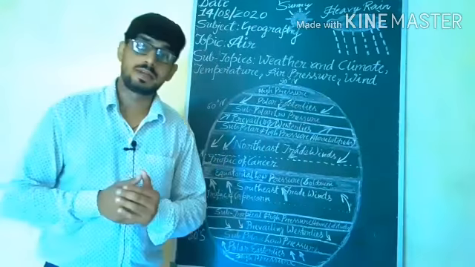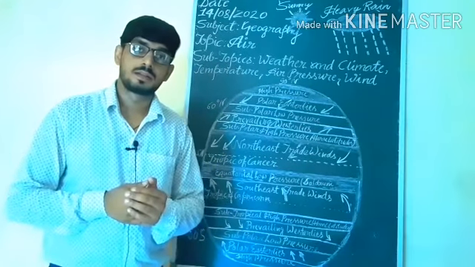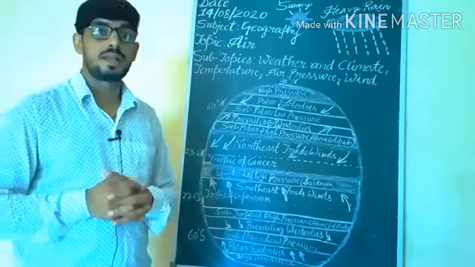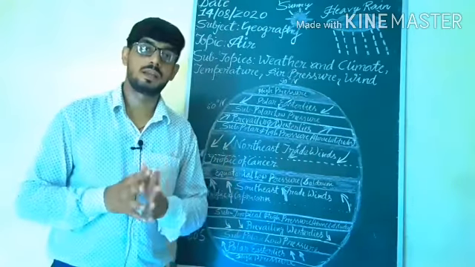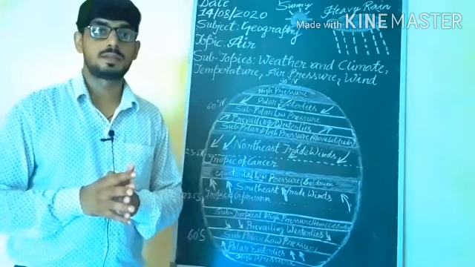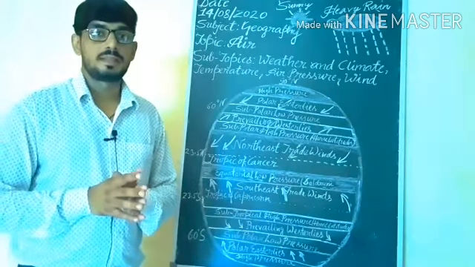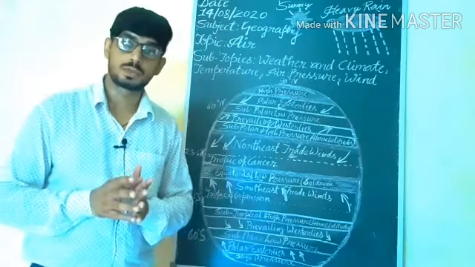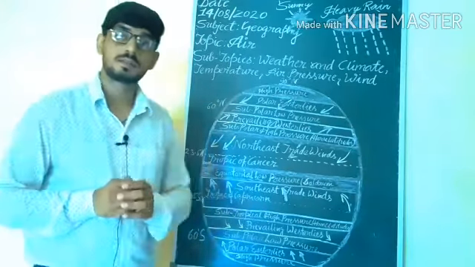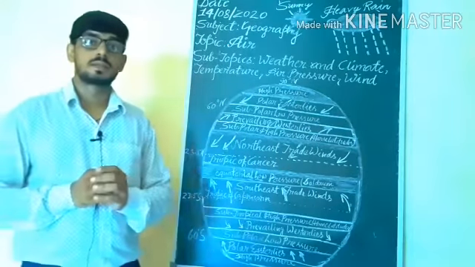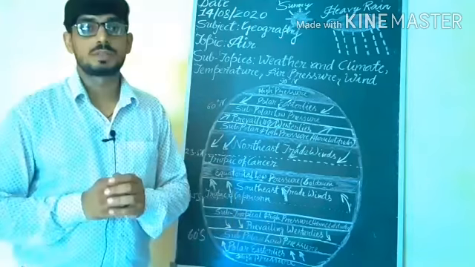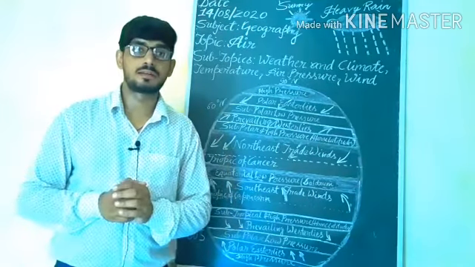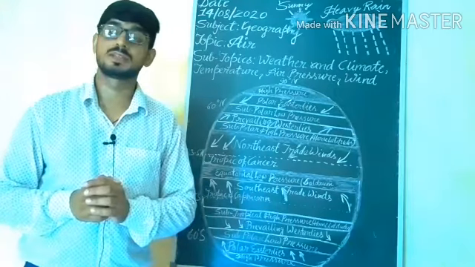Afterward, local winds: the winds which flow only in a particular period of a day or a year in a small area. Understand? For example, land and sea breeze. In land and sea areas you will get a cold breeze. And you have to know about Lu. In northern India, the local wind of the northern plains is known as Lu.